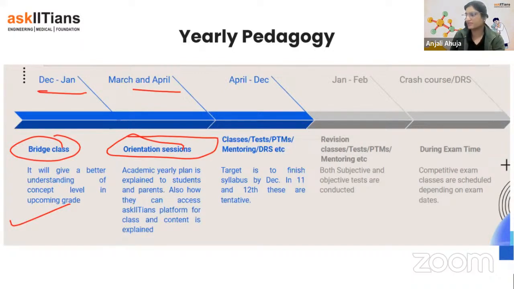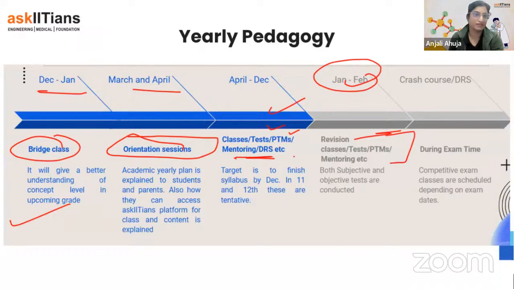If you have any query, please let me know. So as you can see, other than the classes, there will be time to time tests, PTM, mentoring and doubt removal sessions. And in January, February month, we will be keeping revision classes. PTM and tests will simultaneously be happening.